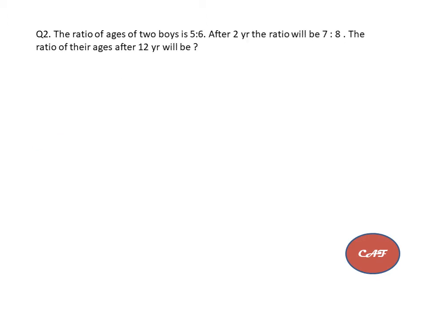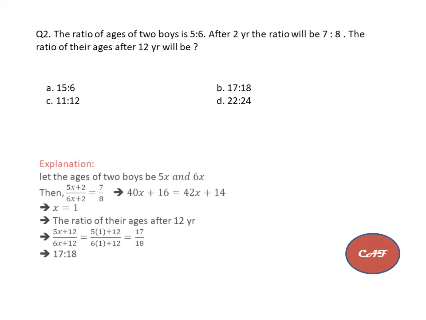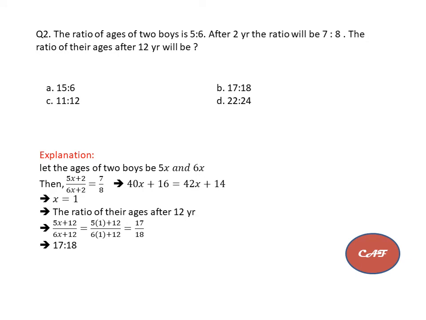Second question. The ratio of ages of two boys is 5:6. After 2 years, the ratio will be 7:8. The ratio of their ages after 12 years will be how much? These are the options. Let the ages of two boys be 5x and 6x. Whatever they gave as ratio, I am taking 5x and 6x.